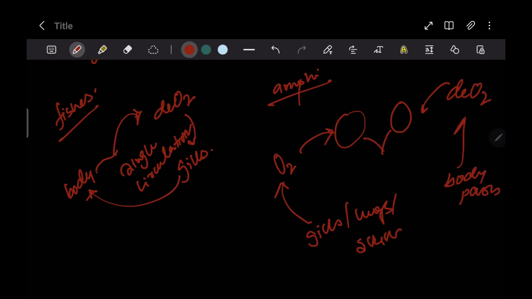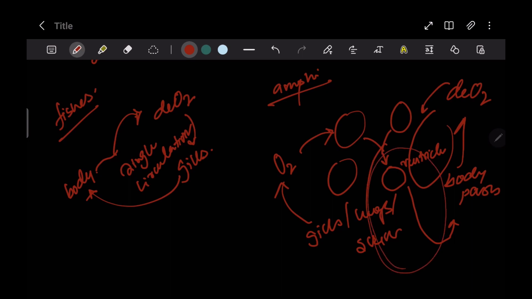But they now get mixed in a single ventricle, which is then pumped to the body parts. If you see clearly, there are two cycles of blood pumping, but because they are getting mixed at a single place, this is said to be a partial double circulation or an incomplete double circulation.